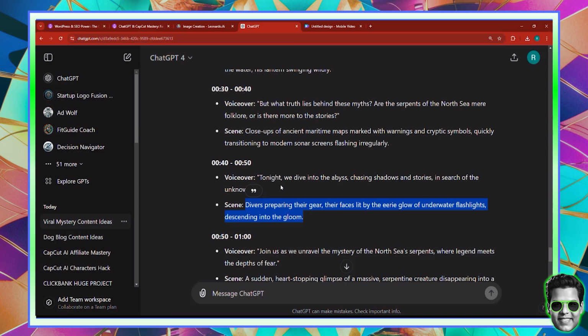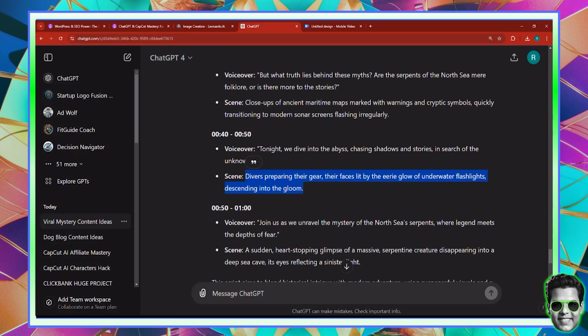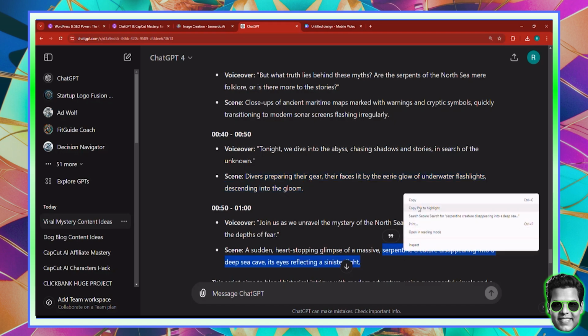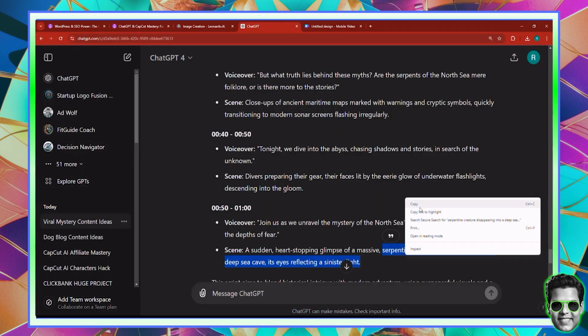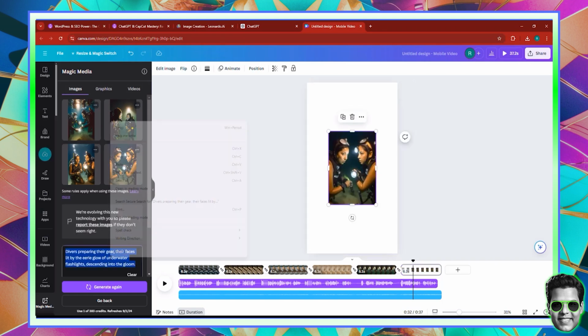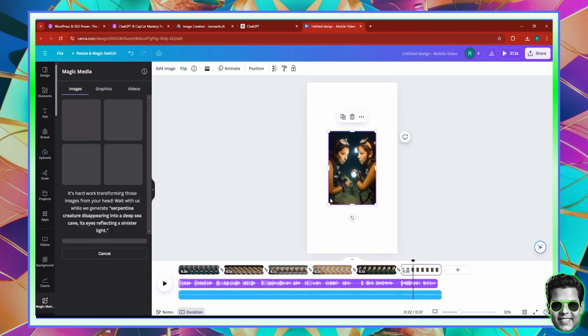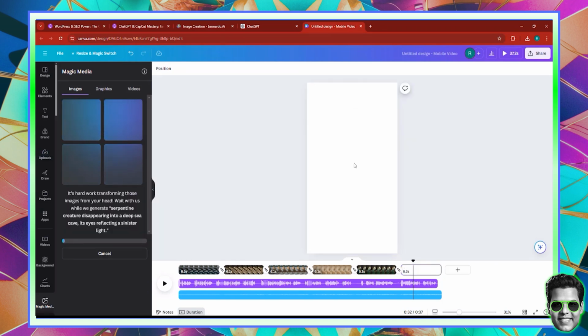Now the final scene is a sudden heart-stopping glimpse of massive. Okay, so I'm just gonna copy the part where it says serpentine creature disappearing. So I'm just gonna copy this and paste it onto there. You don't have to copy the entire prompt if you don't want to.